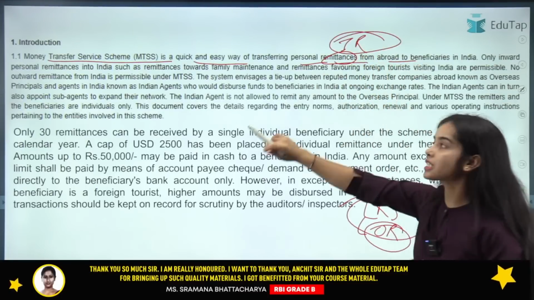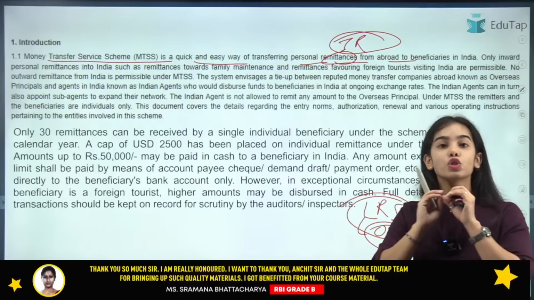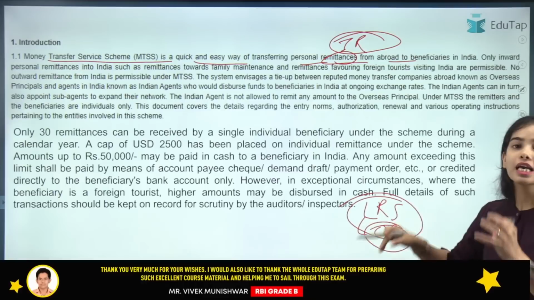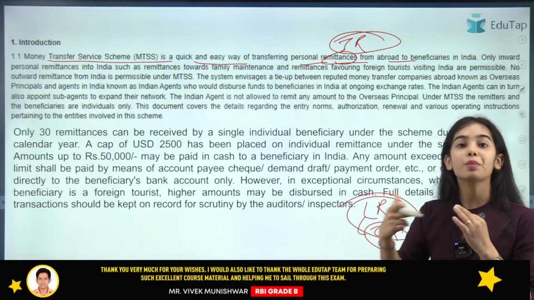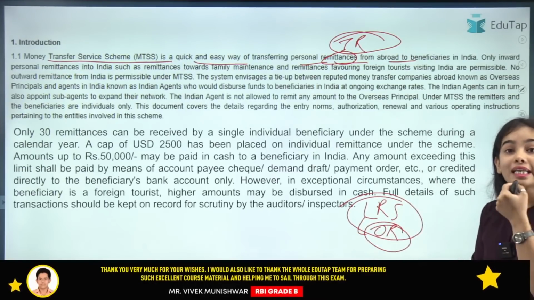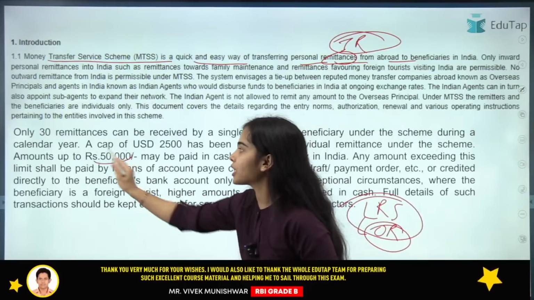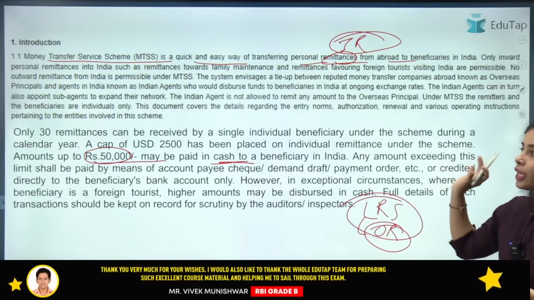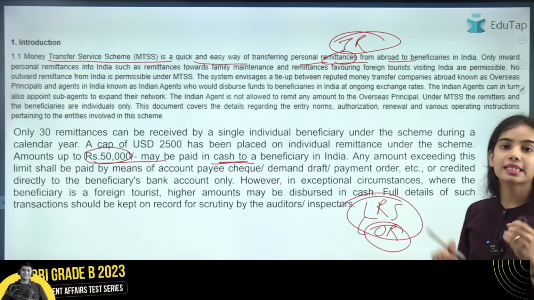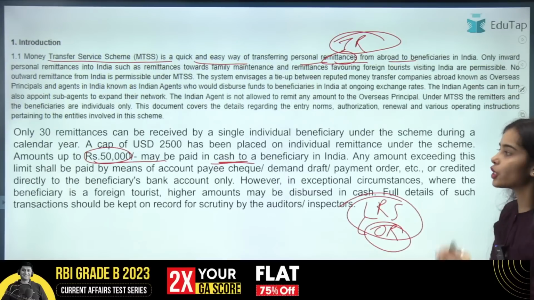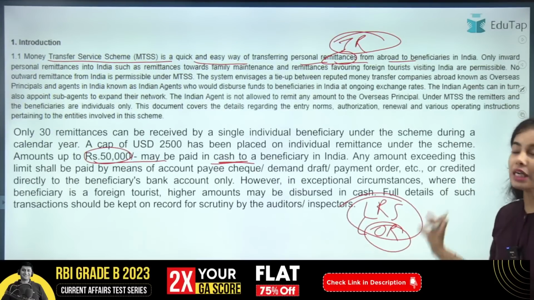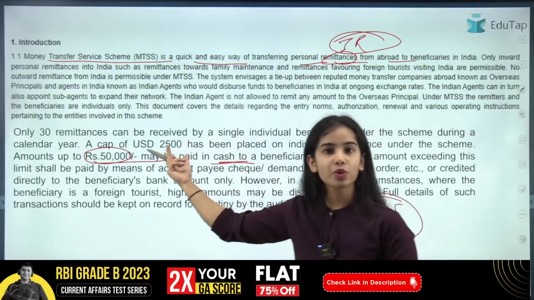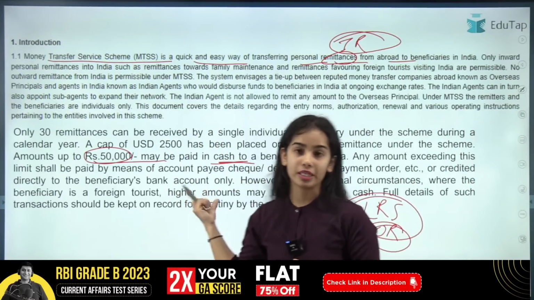For inward remittances we have MTSS, and there is no limit on the MTSS. There is no limit defined for the MTSS if the money is being transferred into the bank account. But if you are giving in cash, then the limit is rupees 50,000. Okay, this is the limit in cash. So this is the MTSS, the scheme for inward remittances. You can read the information that has been given regarding the MTSS. MTSS was mentioned in the previous notification, that's why I have given you a brief understanding of this.